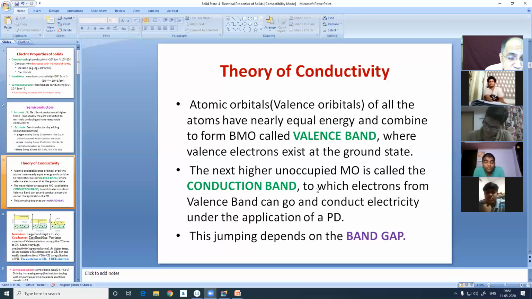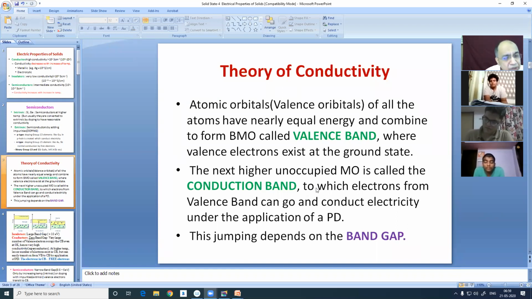The non-stoichiometric defects really become semiconductors, but stoichiometric defects like Frenkel and Schottky do produce some conductivity, but that is less than semiconductors, the non-stoichiometric defects.